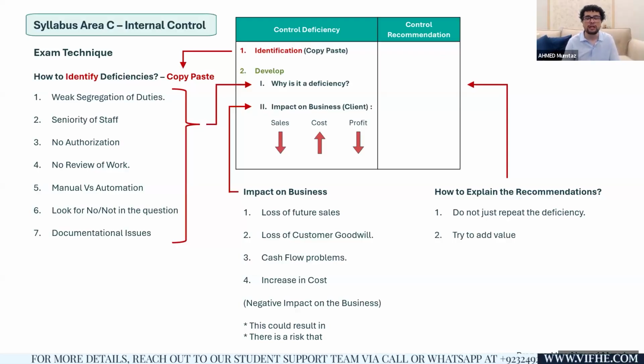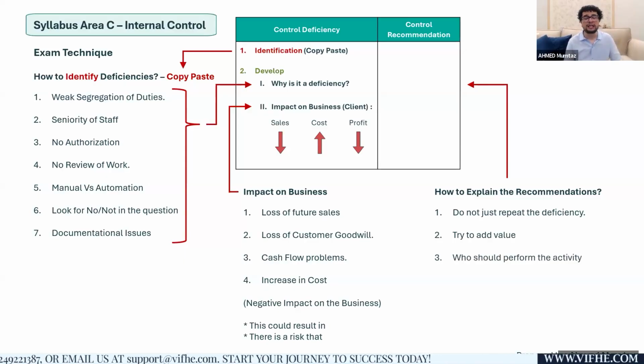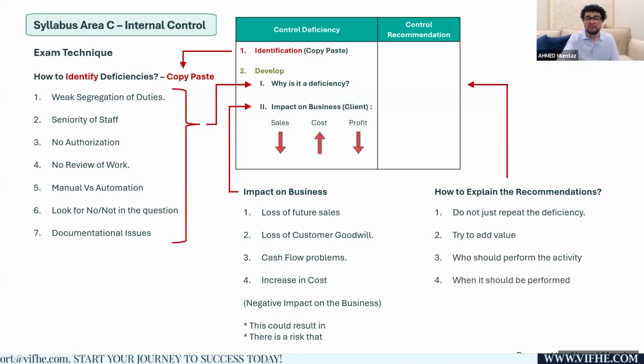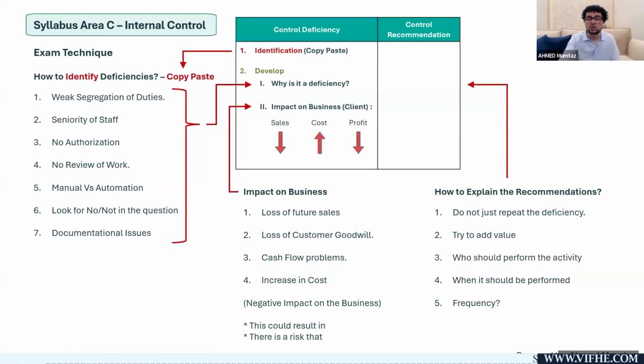There has to be a security guard outside the bank, and he should be a qualified expert individual in the field of security, and he or she should be equipped with the necessary tools such as guns and cameras. See, I've tried to add value. On top of that, maybe there should be some security surveillance through CCTV cameras as well. So try to add value. Give some detail on when it should be performed. The guard should be there 24 by 7 and they should work in shifts. Frequency. So these are the things which can make you score 1 complete mark by writing a good recommendation.